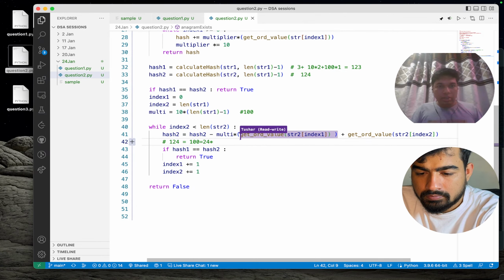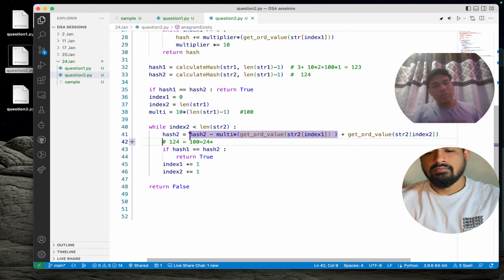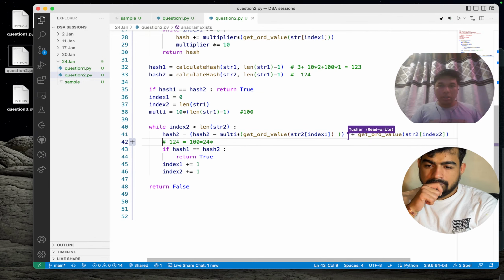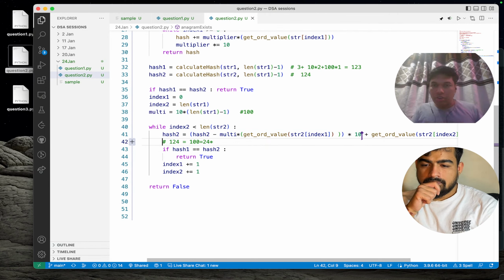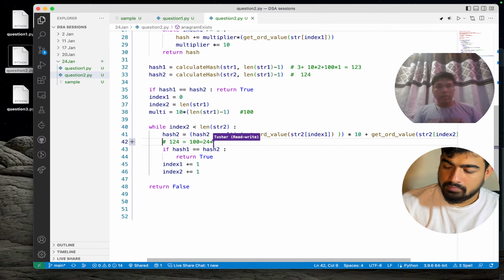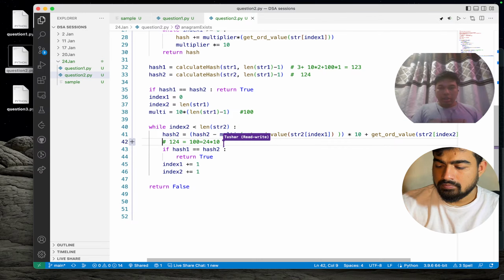After the subtraction, we had to do the multiply operation that we did not do. I had explained this in the explanation, but somehow I forgot to add it. So 24 into 10 equals 240.